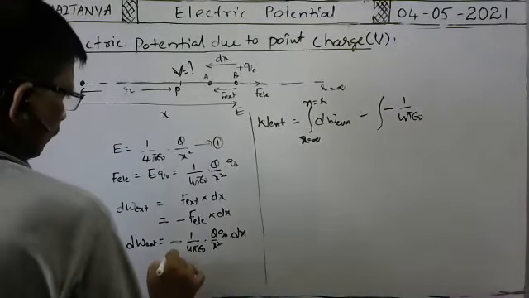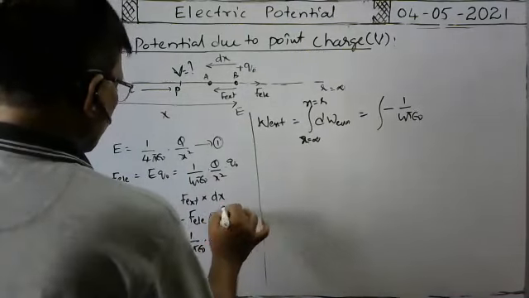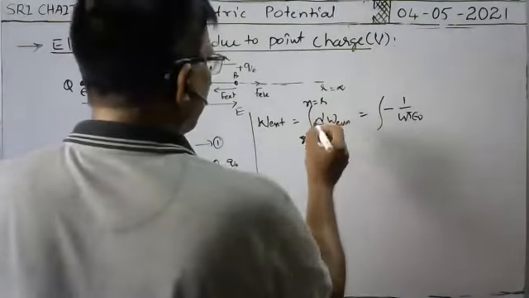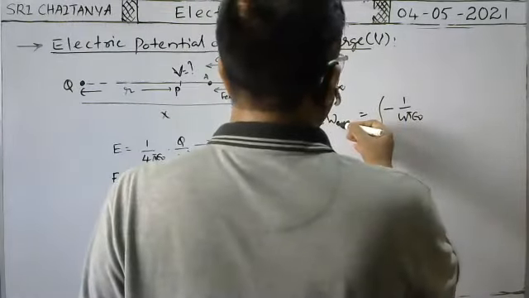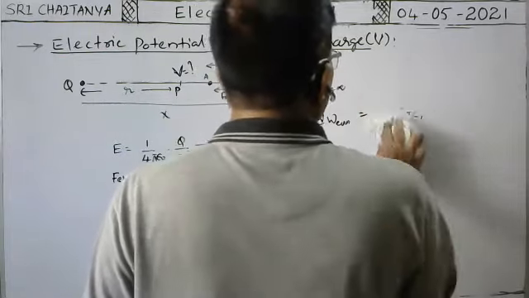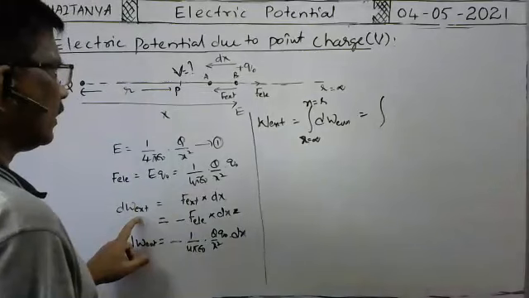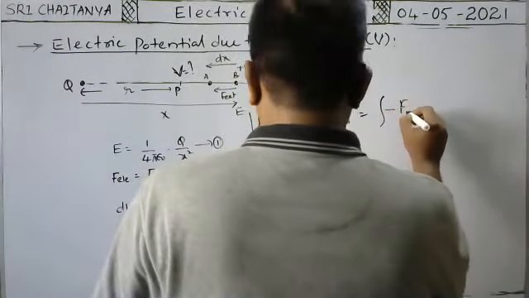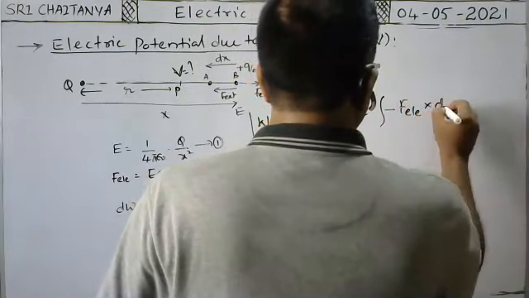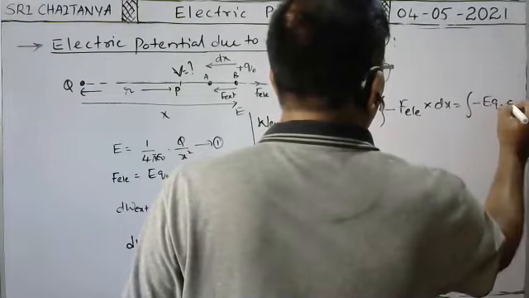You see, this can be written like this also. Total external work done can be written like this also. Okay, finally I will write. Here, you see, integral dW external means minus F electric force into dx. That is equal to minus electric force, means E q naught into dx.